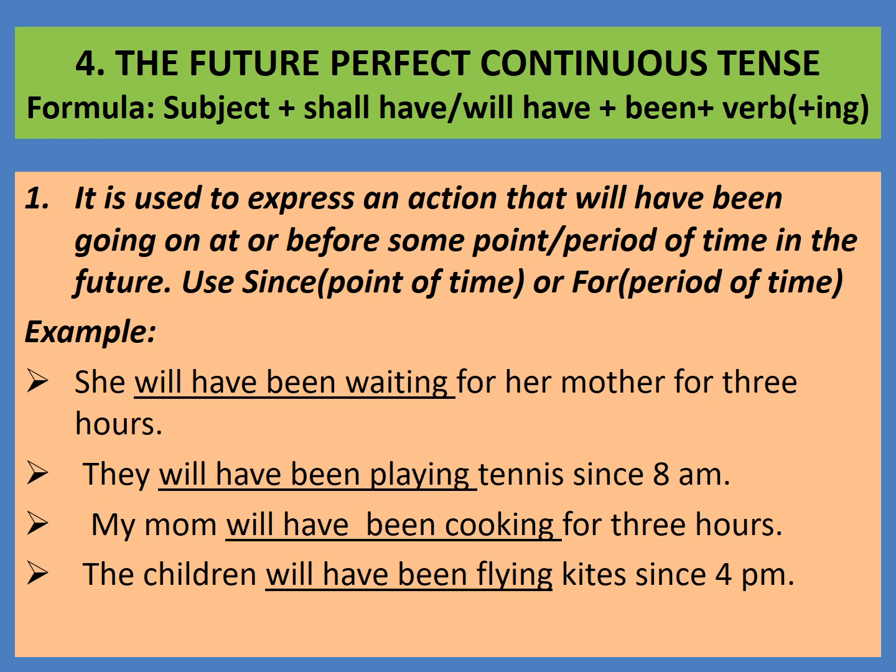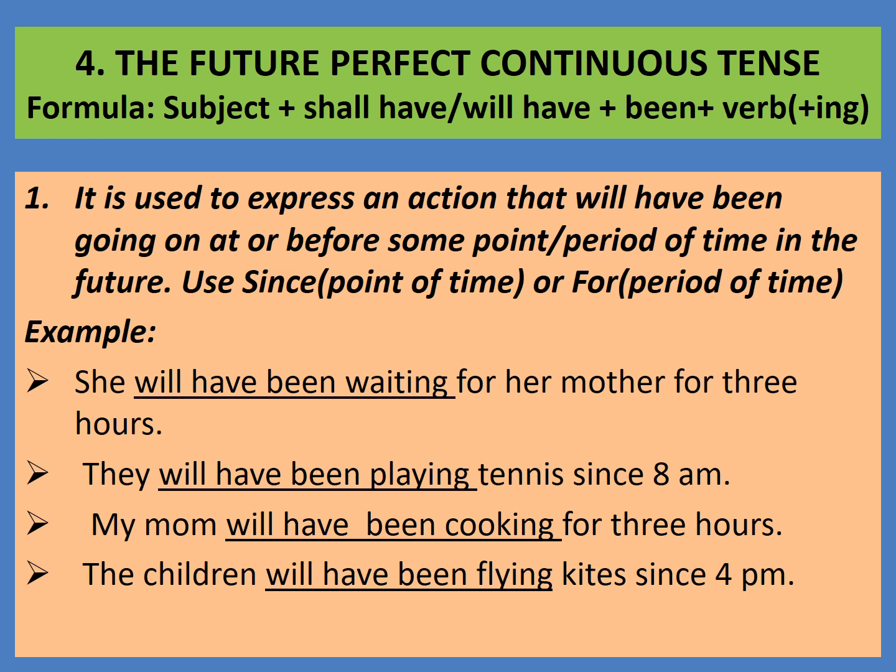For 3 hours in future, what action will have been going on? What action will have been going on for 3 hours in future? Let us see here. She will have been waiting for her mother. Will have been waiting for her mother. They will have been playing tennis since 8 a.m. Since 8 a.m. in future. What action will have been going on? They will have been playing tennis.